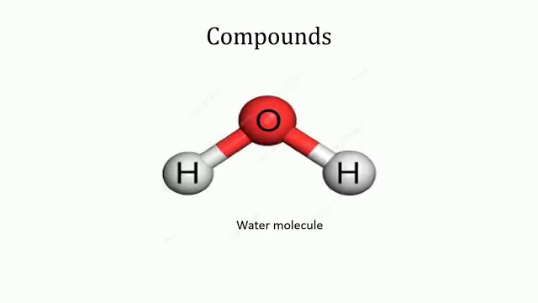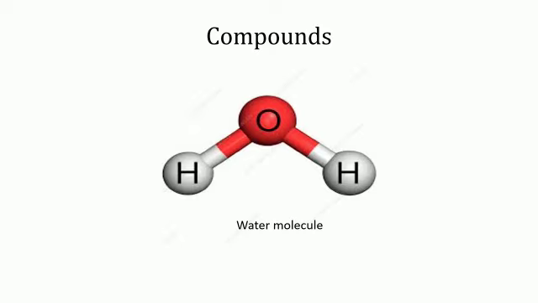Compounds. A compound is formed by joining two or more different types of atoms to each other. Example, each molecule of water contains two hydrogen atoms joined to one atom of oxygen. The constituent substance of a compound is only one, and it is that compound itself. The proportion of constituent elements in a compound is constant.